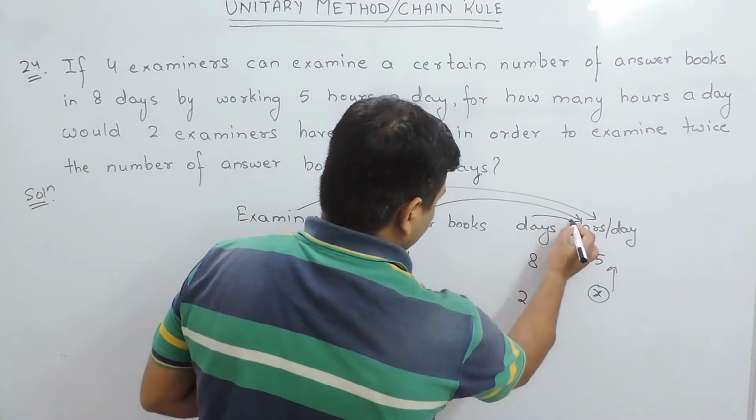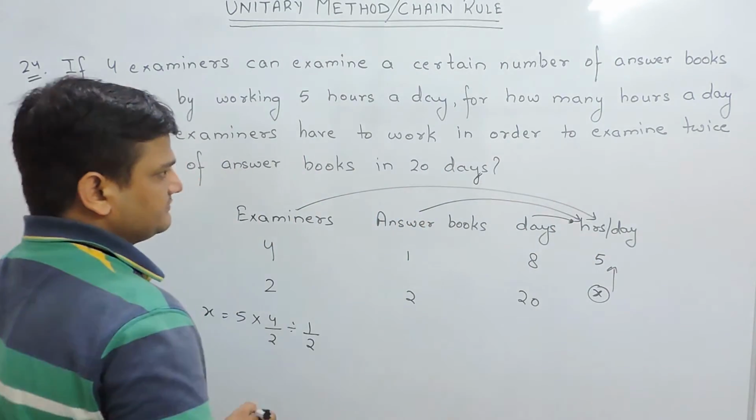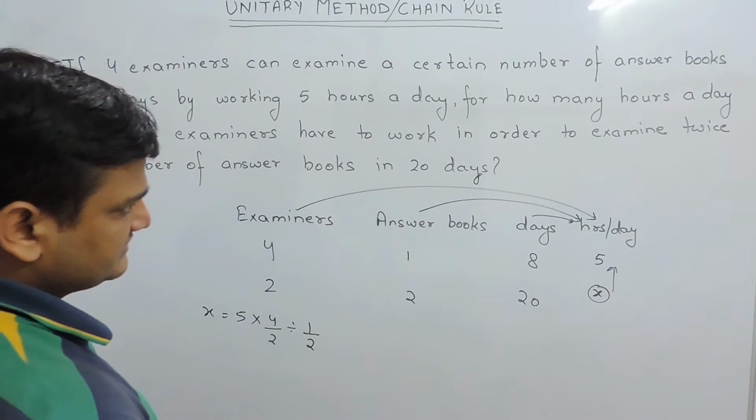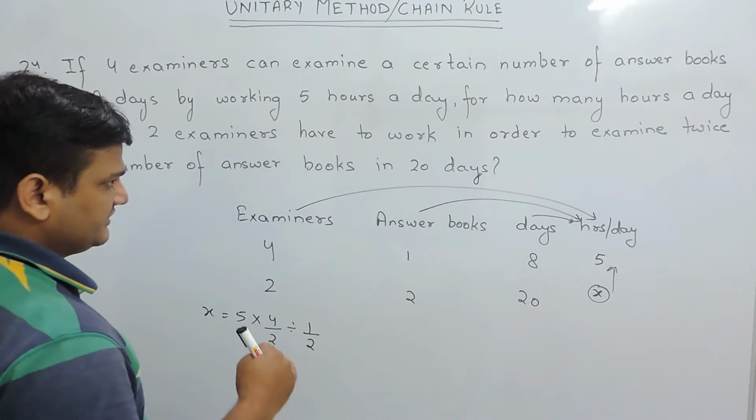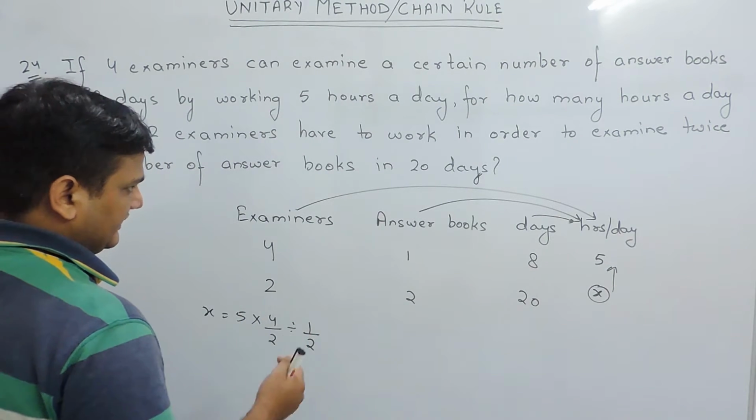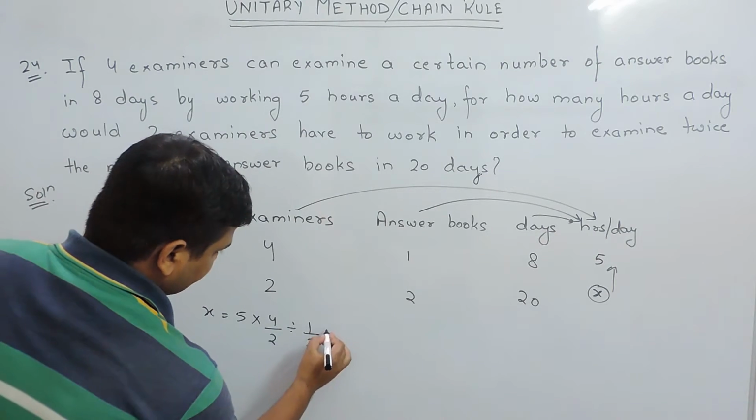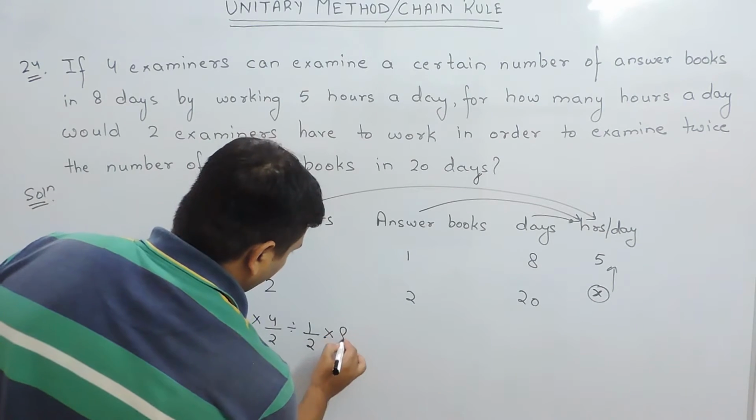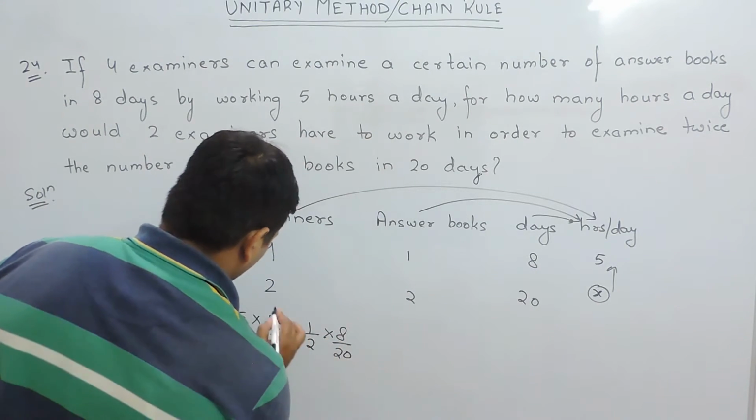Now we find the relation between days and hours per day. If we work for more hours a day, then the total days taken by the examiners are fewer. Therefore the relation is indirect. So we put a multiplication sign here and we write 8 by 20 here.